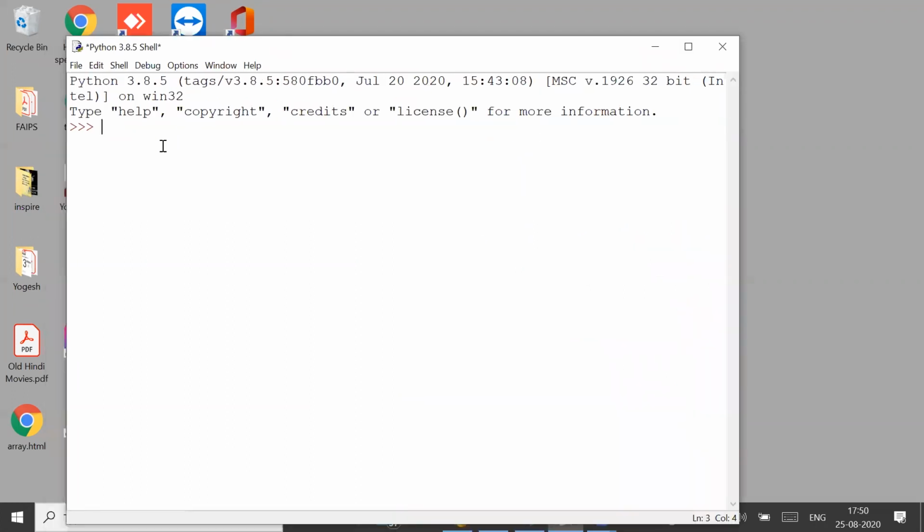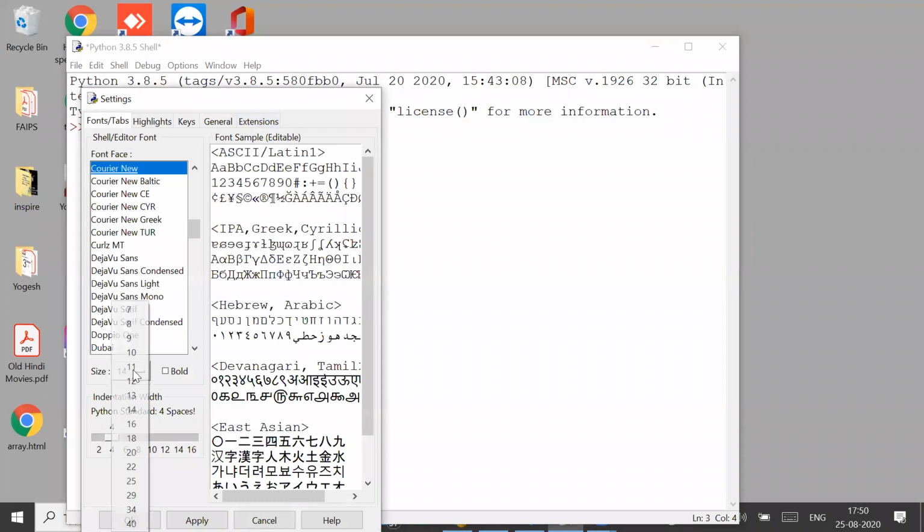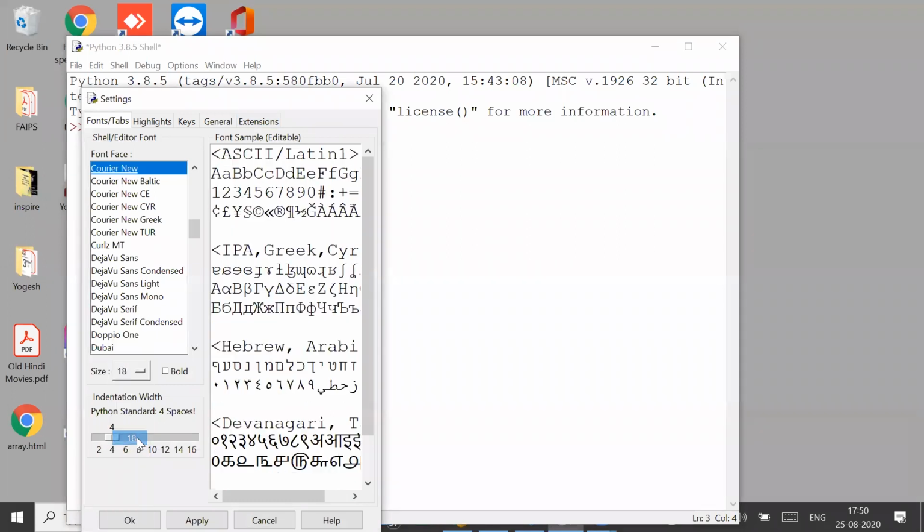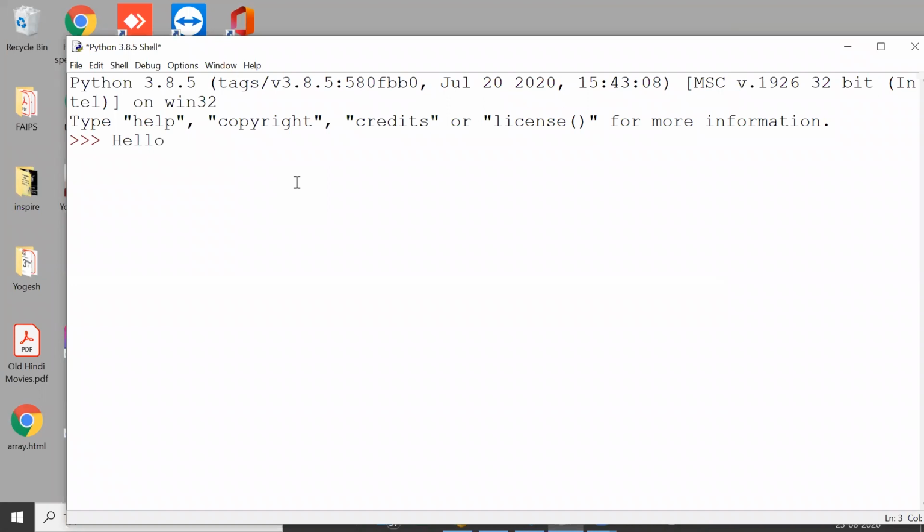Sorry to interrupt you, sir. Can you just make the font a bit higher, a bit bigger? It is not visible properly. Okay, yes, I'll do that. Let me say font size is 18. Is it visible comfortably to everyone? Yes, sir. Yes, sir. Okay.